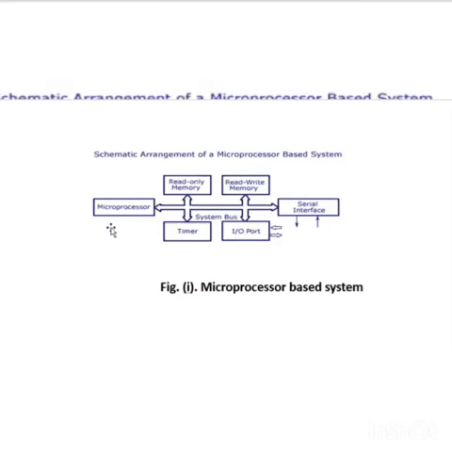And if our input data to the microprocessor is not binary, at that time we use an assembler to convert assembly language into binary language. This is the machine language which is useful for the microprocessor.